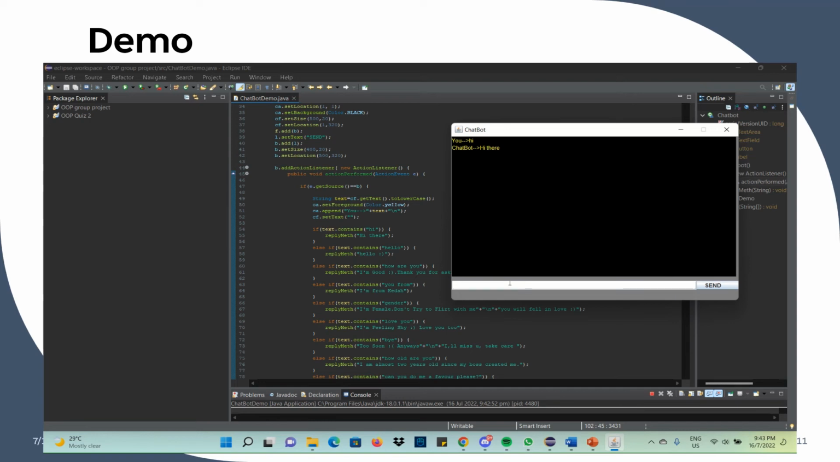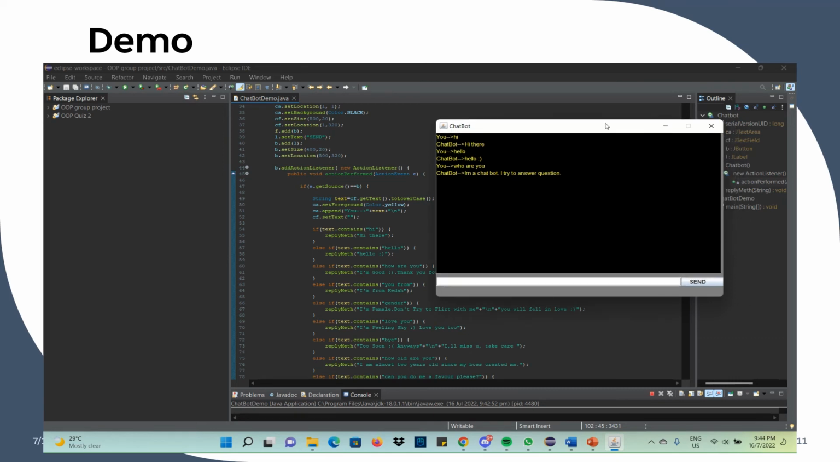We can try other things like hello. It detects our hello and replies back with hello with a smiley face. Let's try asking it some questions like who are you? Here we send. I am a chatbot. I try to answer questions. So this is what is programmed to reply when we write who are you.